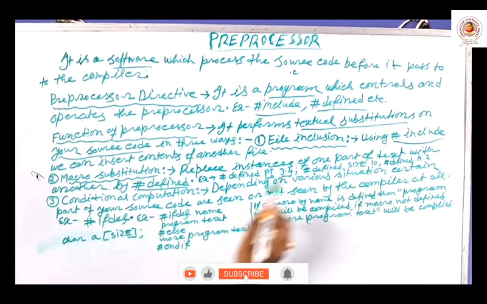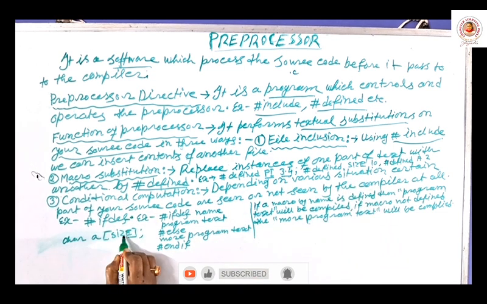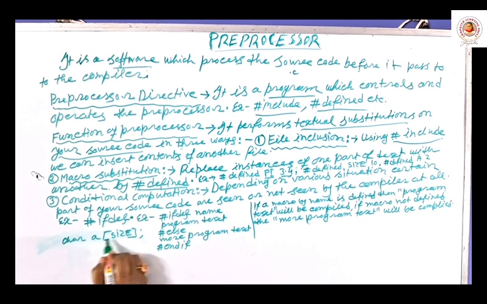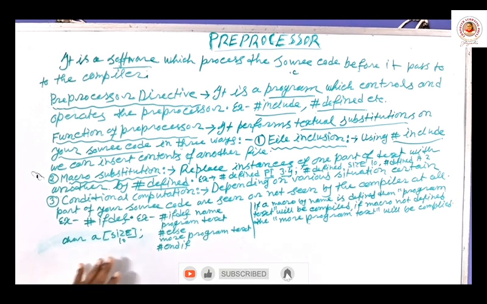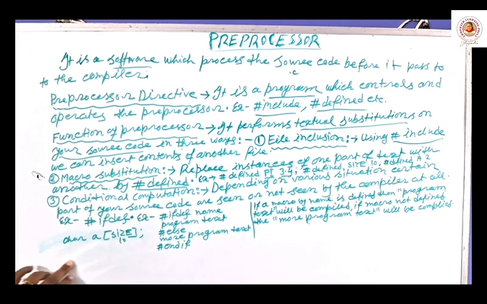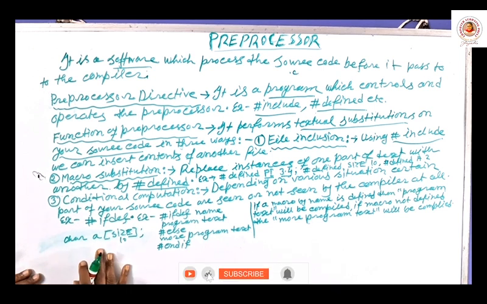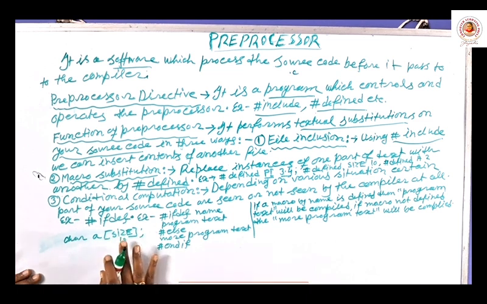That means wherever in my program size is found, it will be replaced by 10. That means a[size] means a[10]. Size means 10. That means a is an array which contains 10 contiguous cells. That is called array. That means size means always 10.